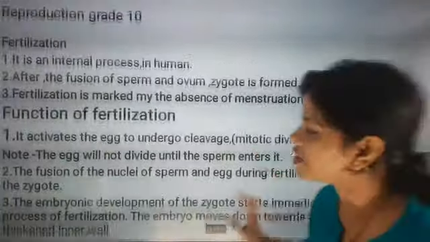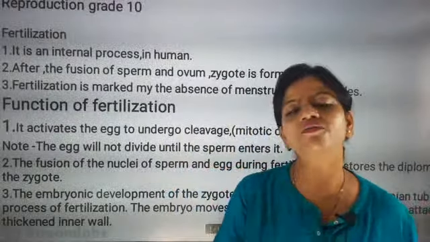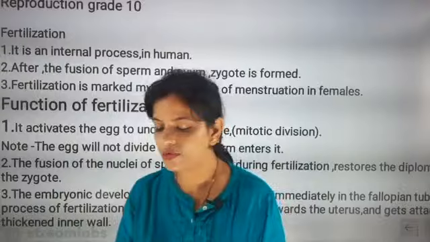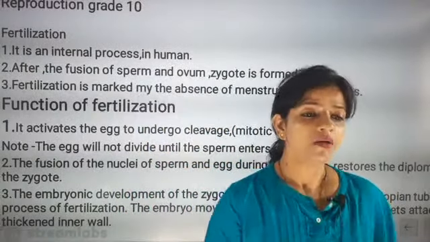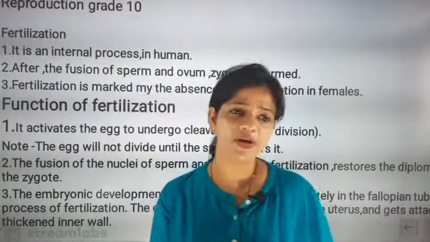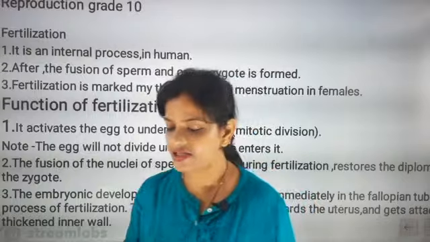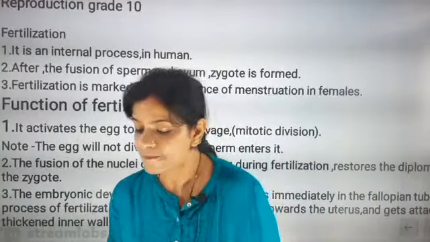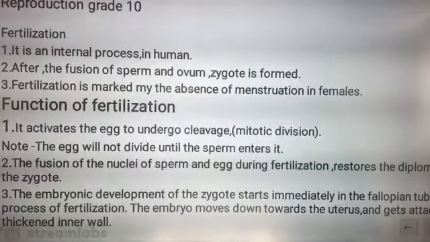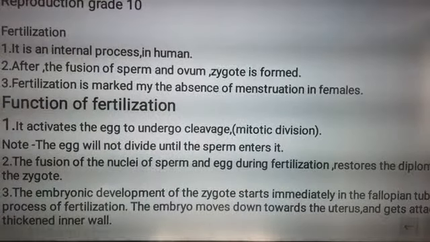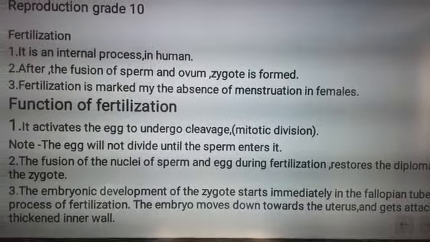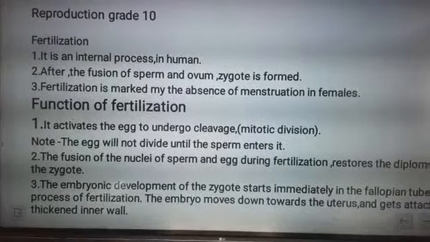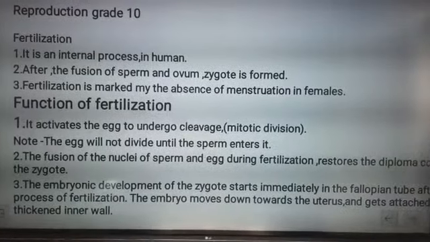Last class we were talking about the male reproductive organ and female reproductive organ, both we have discussed. Now one thing we came to know is that male and female have separate gametes. They are called germ cells, that is sperm and ova, and they are taking part in reproduction.